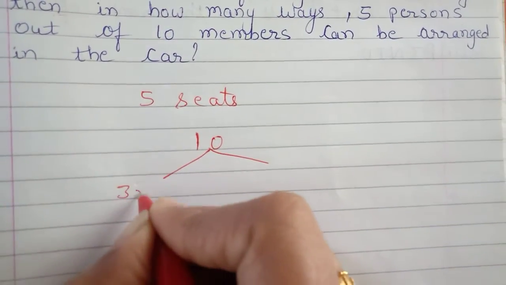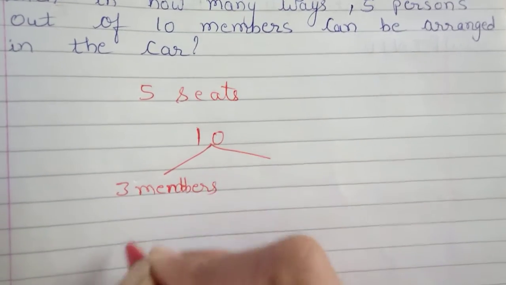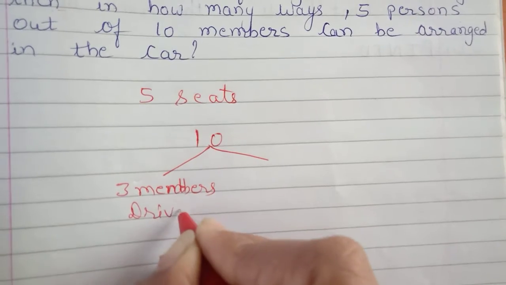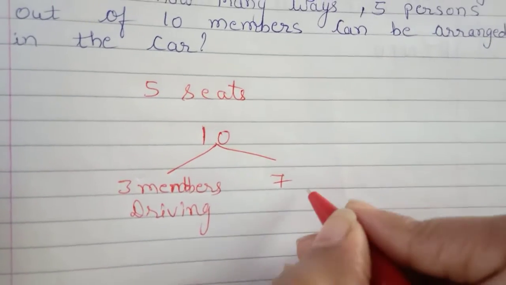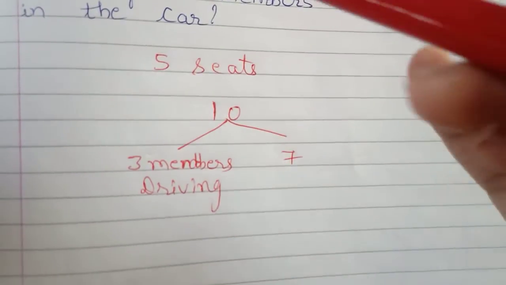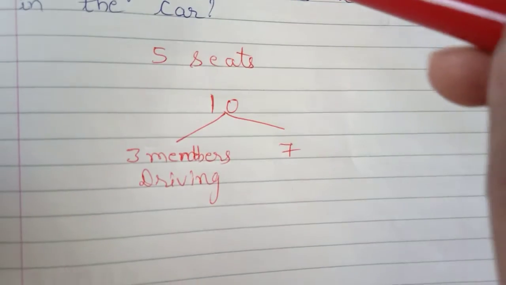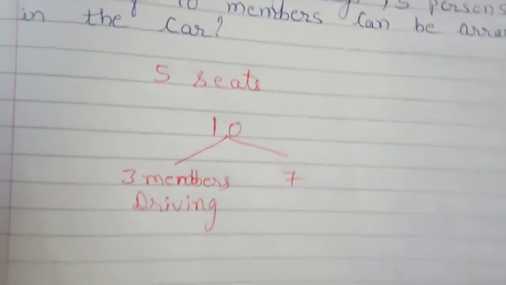From that, 3 members know driving. And remaining 7, they don't know. Now, how many ways can 5 out of total 10 members be arranged in the car?